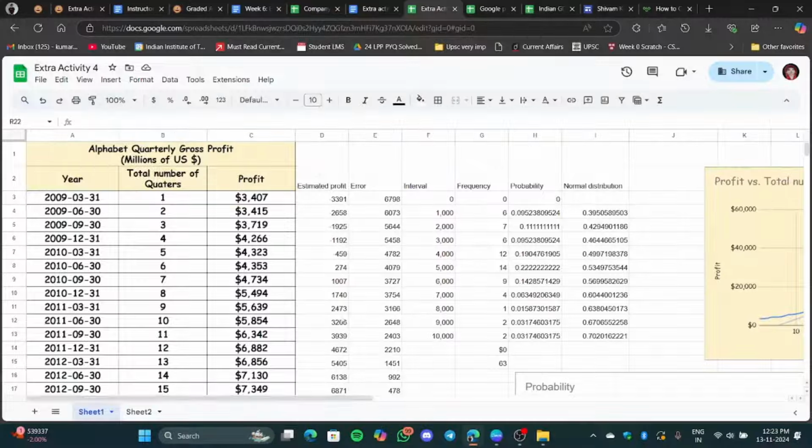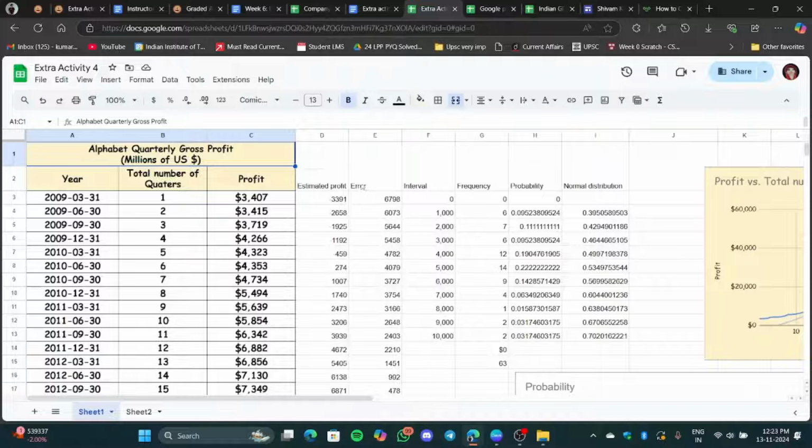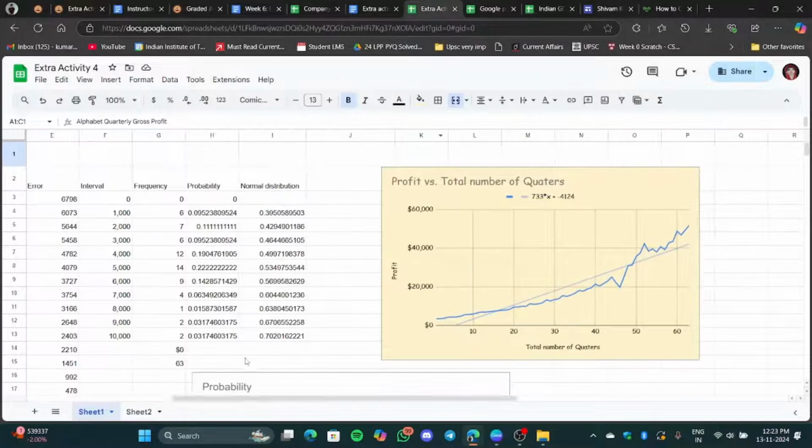I know most of you will struggle with these parts. So on my blog I will mention how you can calculate and finish this activity. I will mention some of the information over there. Still, I will suggest that, since I use the Alphabet data over here, you use some other company's data. You can use the same model and complete your activity. There also I will put these graphs and everything on the blog.